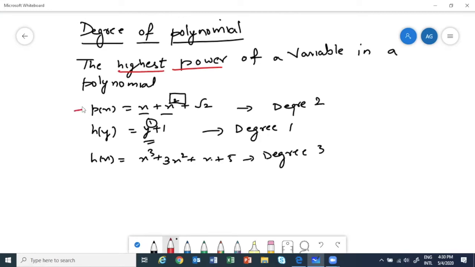The first polynomial, this p(x), has 3 terms, but the degree, the highest power, is 2. So the degree is 2. Okay, this one has 2 terms, y and 1. y is one term, this is another term. But the degree is 1 because the highest power is 1. Likewise, the next one.